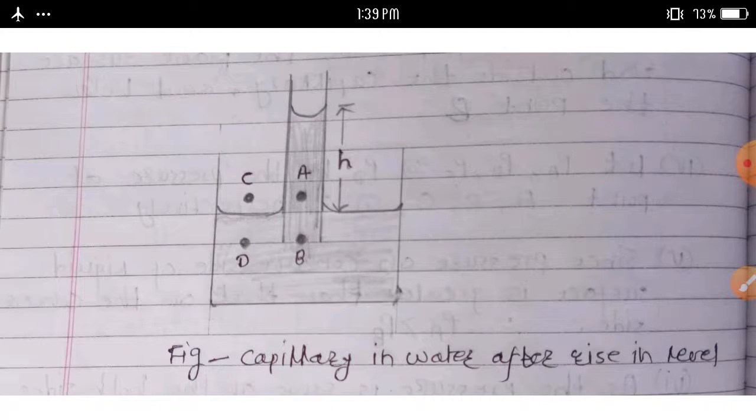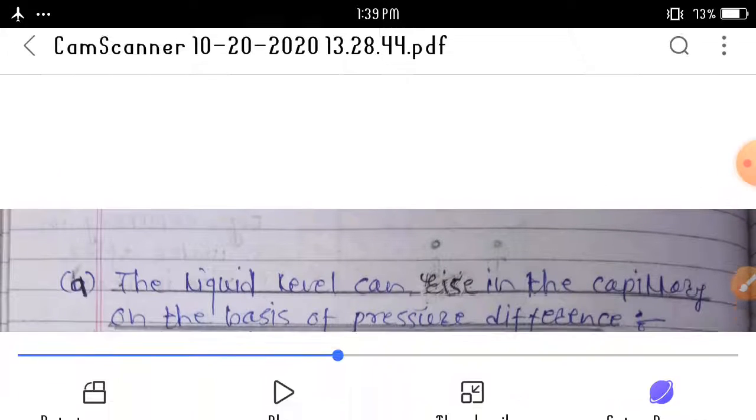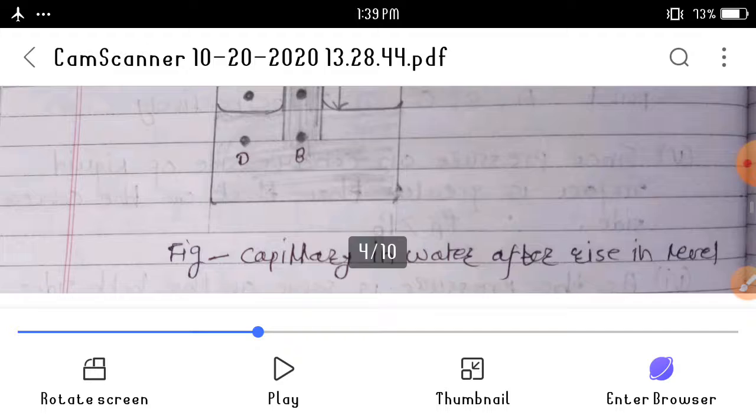See this diagram: capillary in water after rise in level.